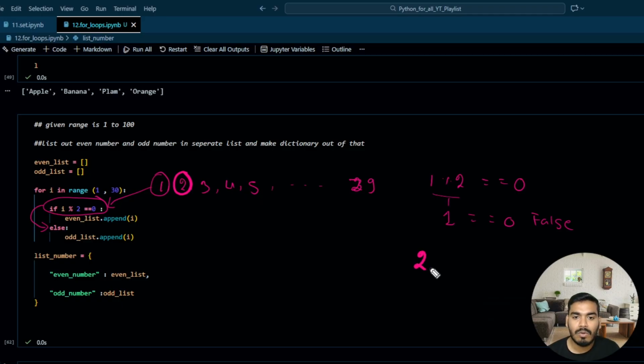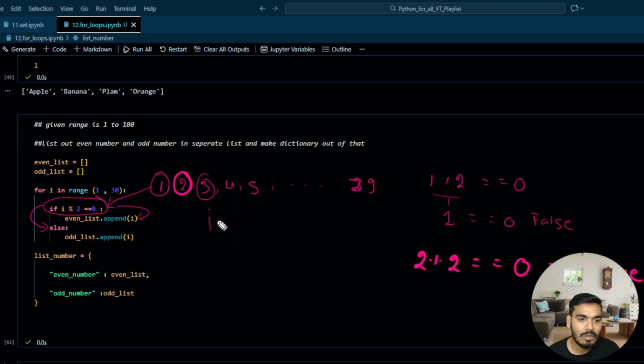So 2 modular division by 2 equal to 0. That is going to return true, right? That's going to return the true. Once this statement is true, it is going to execute this line of code. So in the even list, it is going to append this 2. Perfect. Then again, it will move to the next iteration and your I becomes 3.